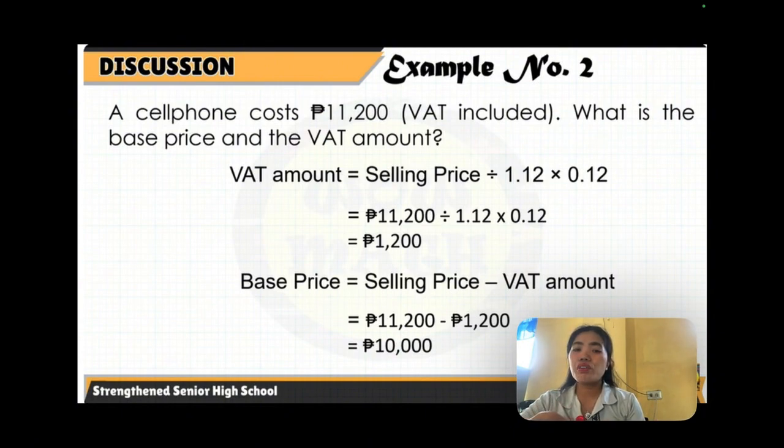So the VAT amount will be the selling price, going back to the formula, divided by 1.12, then times 0.12. So that will be 11,200 pesos divided by 1.12, then times 0.12. Therefore, the VAT amount is 1,200 pesos. And the base price will be the selling price minus the VAT amount. So it will be 11,200 pesos minus 1,200 pesos. The base price is 10,000 pesos.